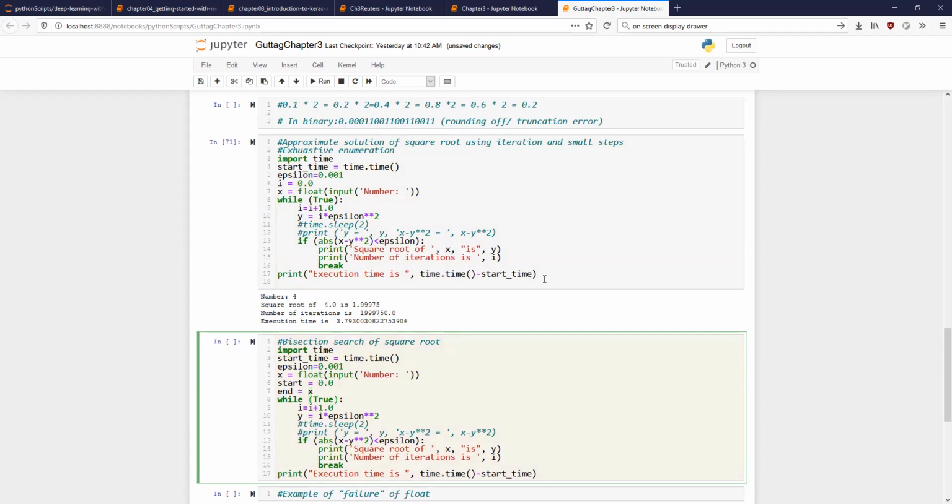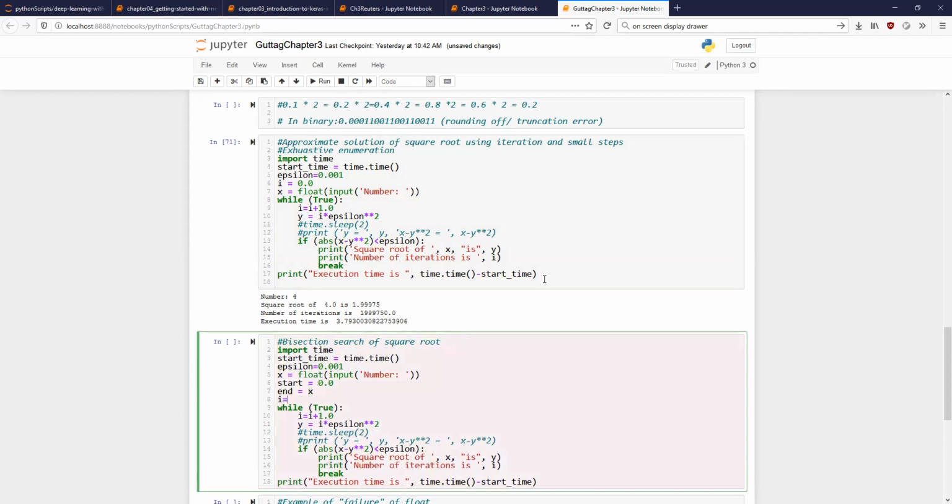Let us define I again, but differently. I is equal to 0, not as a float but as an integer, because I don't really need to multiply this. I'm just using this for counting.